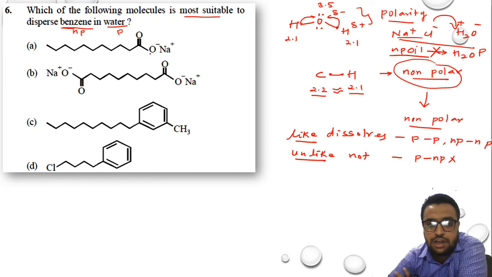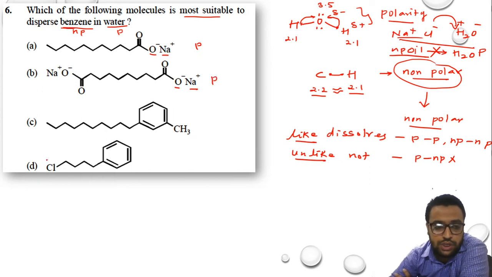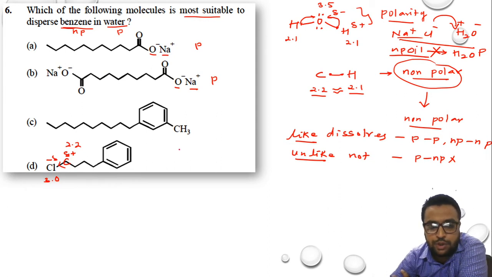So if we see here, oxygen is negative, sodium is positive, this is a polar example. Again oxygen is negative, sodium is positive, this is also a polar example. Here chlorine is negative and the carbon present over here will become slightly positive. Why? Chlorine's electronegativity is almost 3, carbon is 2.2. So there is an electronegativity difference between these two. The electron should move towards chlorine, because of which chlorine will become negative and carbon will become positive. So here there is development of polarity.